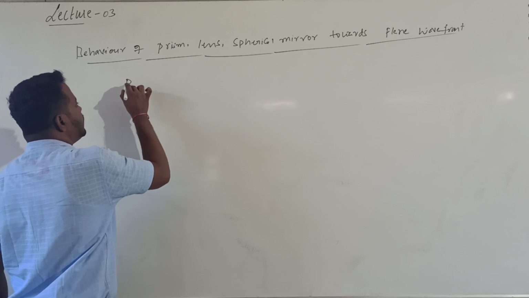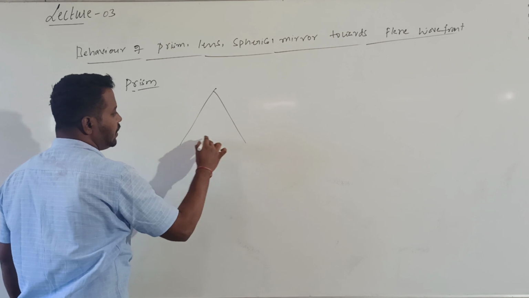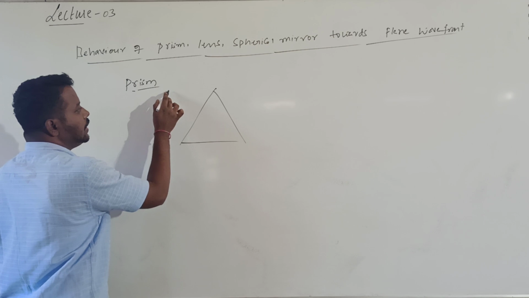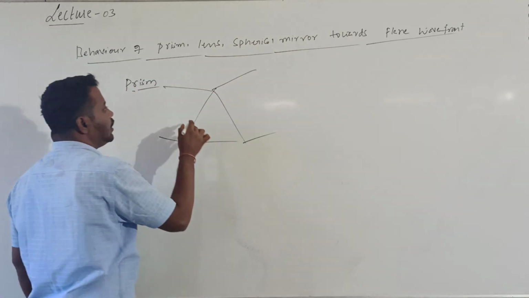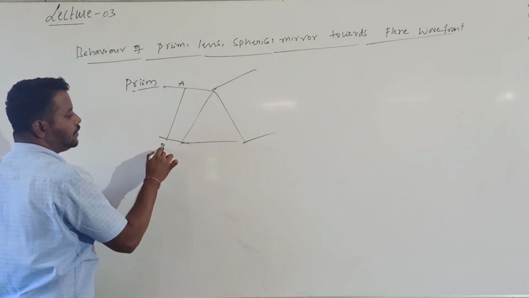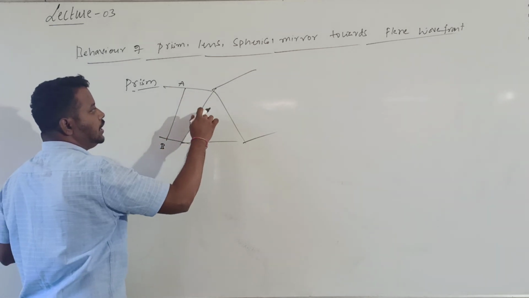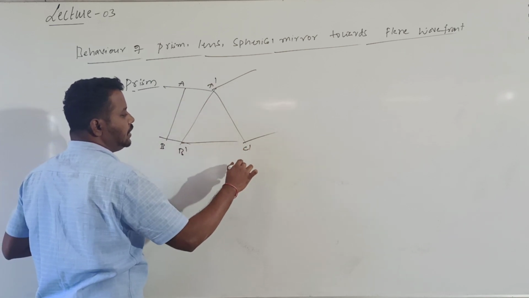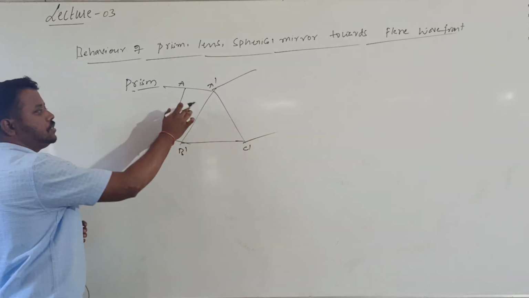First, related to the prism. So let me consider the prism here. Now one of the plane wavefronts is incident here. Let me consider one plane wavefront, and I can call its name AB. That plane wavefront is allowed to pass through the prism. Let me call this point A dash, this one B dash and this one C dash. My intention is to make this plane wavefront pass through a prism.